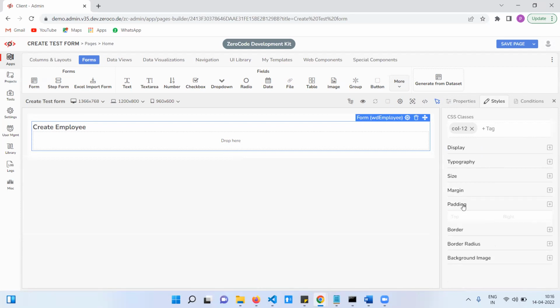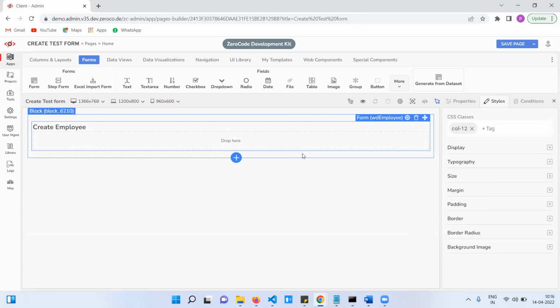padding, border radius. Sir, one doubt, sir. Every time the column must be 12, sir? In this place, column is 12, right, sir? Every time we must put it? I will tell you. Basically, this page is divided into 12. The entire page. So col 12 means it occupies 100%.